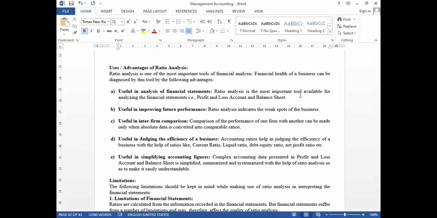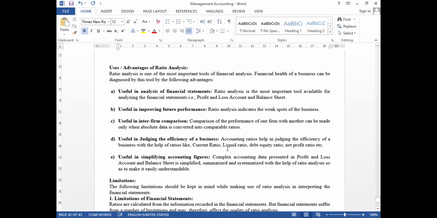In case of inter-firm comparison, say for example, inter-firm means the performance of one company compared with a competitor company. If we compare the data, we can see which company's performance is better, or between those two, which company is better in performance. That judgment can be taken with the help of ratio analysis. That is called the judging thing.